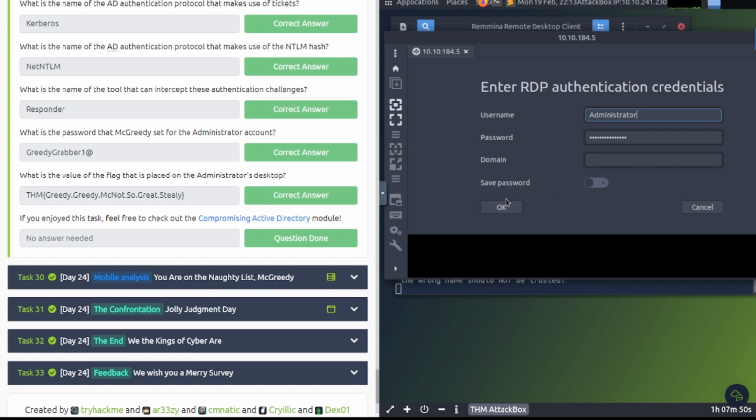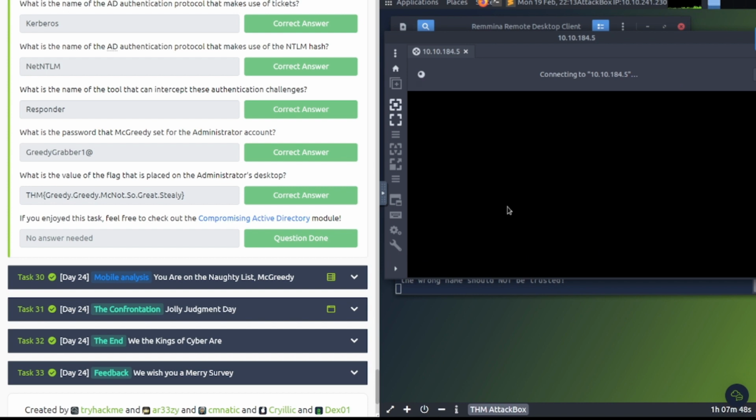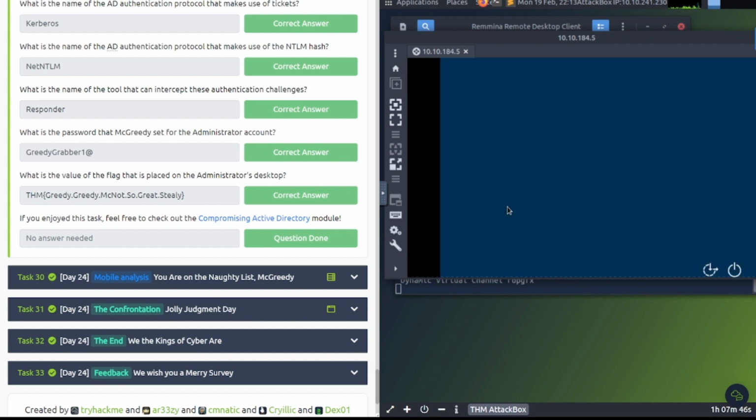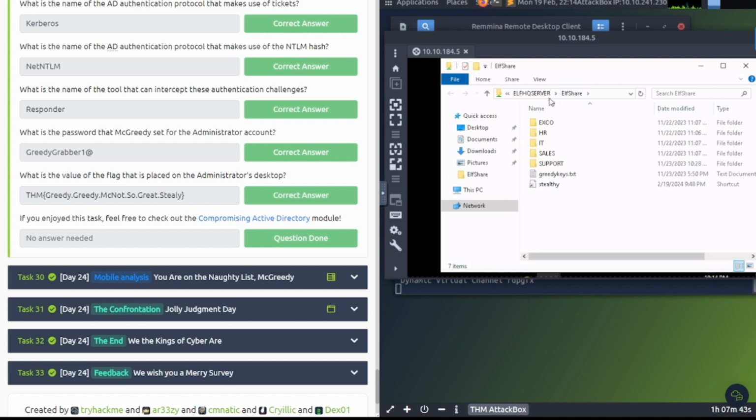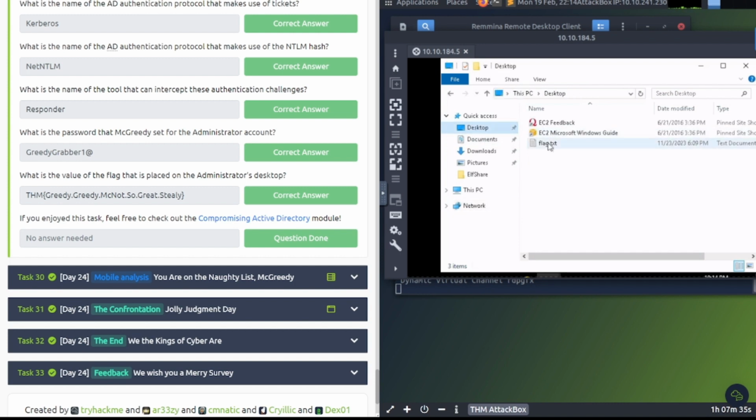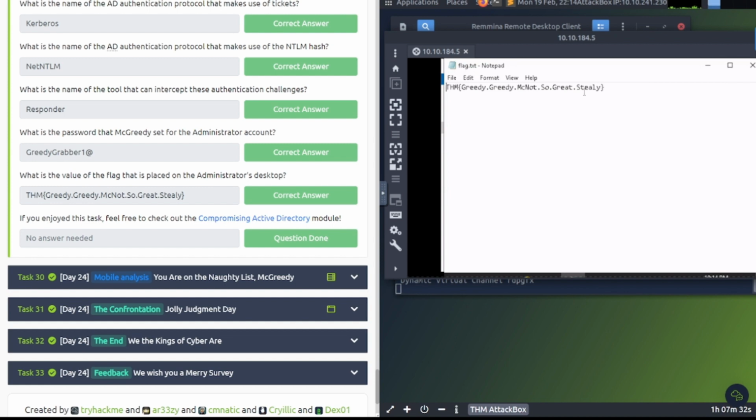I already got my administrator password in, so hit OK. And we're going to connect to the target machine. See what's going on here. Awesome. And let's see what's going on here. So we need to find the flag on an administrator's desktop. So let's go ahead and go to desktop here. All right, and there's the flag. There we go. Bam. All right.